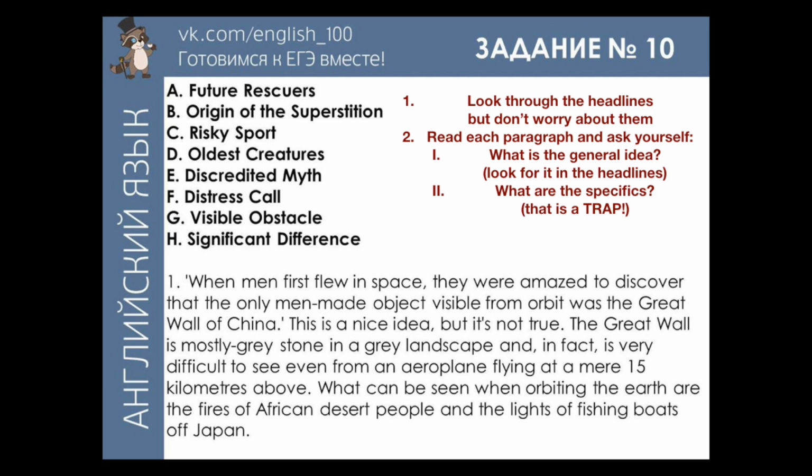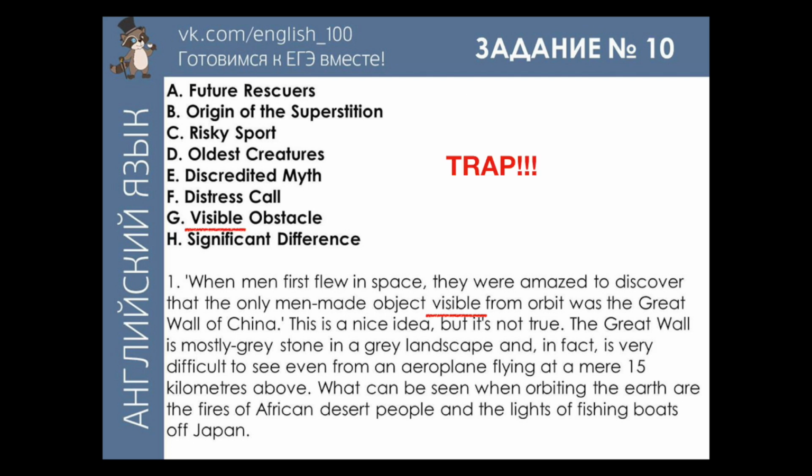Okay, so we're gonna jump right into it, and we've got the first bit here. We're gonna read it. You're gonna read it. And you will see that there is a word visible in it. There is a word visible in one of the headlines. It's the headline G. That's a trap, okay? Now, if it were some kind of common noun, I might say, you're gonna see an example of that later, where the same word doesn't mean a trap.